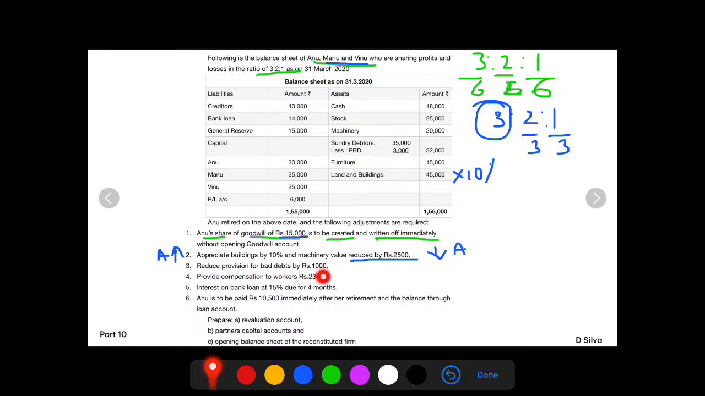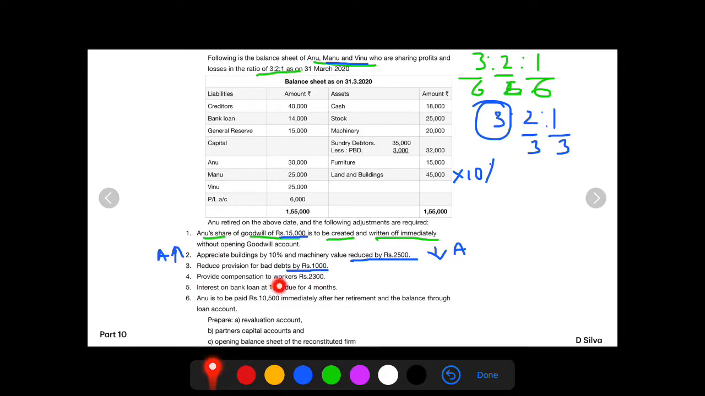Reduce provision for bad debts by rupees 1,000. Reduce provision. There is already a provision of rupees 3,000. They are saying reduce this 3,000 by rupees 1,000. So what is happening? Our debtors is increased by another 1,000. So show this 1,000 in your revaluation account on the credit side.